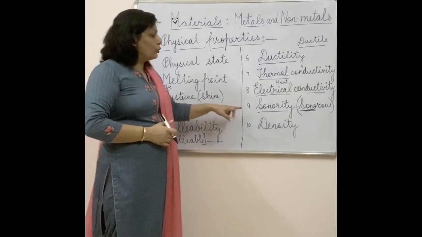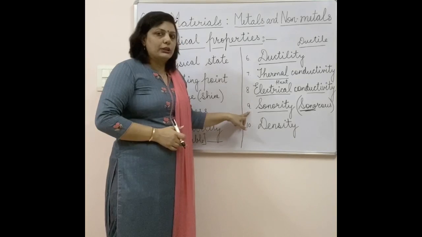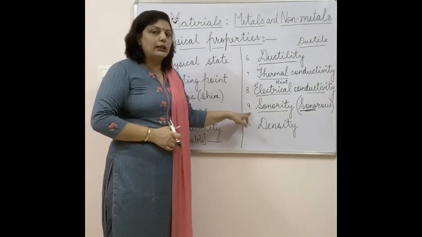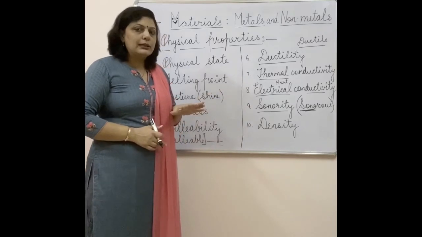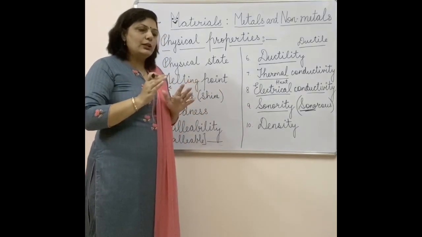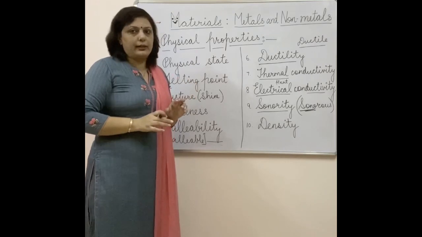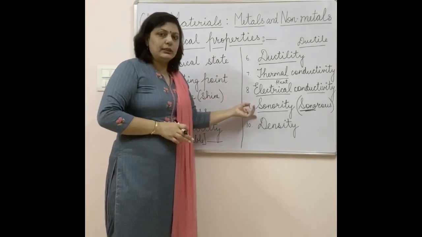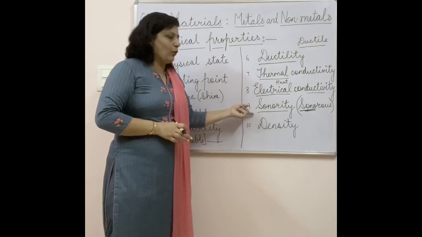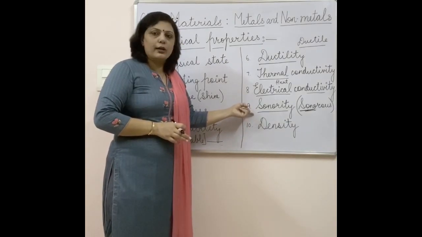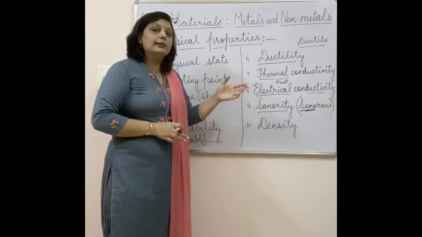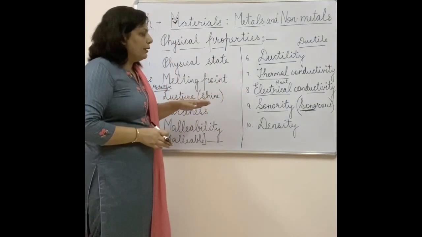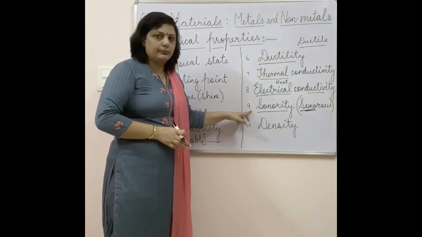So sonority is a property in which an element produces a ringing sound. Ringing means a sound which is very soothing and easily detectable. Most metals have good sonority, meaning they produce good sound which can be audible from far away, called the ringing sound. So the substances which show this property show sonority.